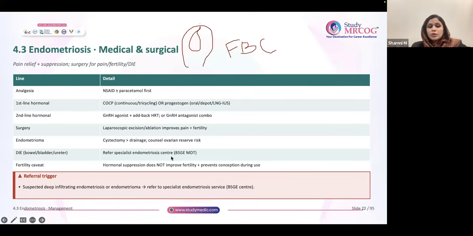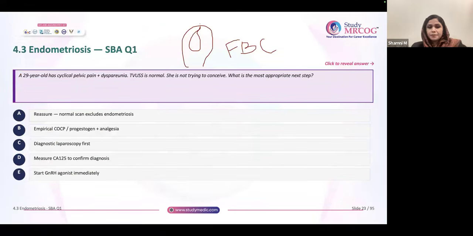For deep endometriosis, go for an MRI, and the patient should also be referred and seen by a specialist. This is important. MDT involvement is mandatory here. For fertility, you will refer them to the fertility specialist. And if at all the patient is wanting fertility, don't start hormones. This rule you must know: if the patient is wanting fertility, never start hormones.